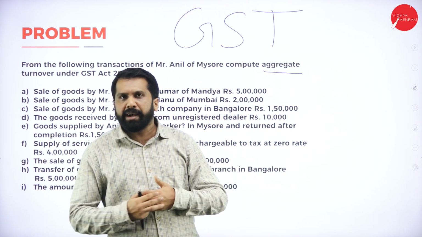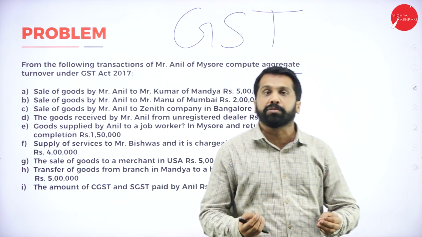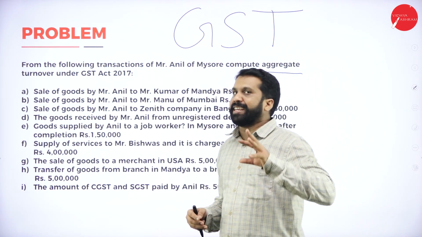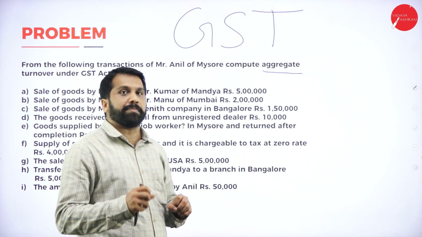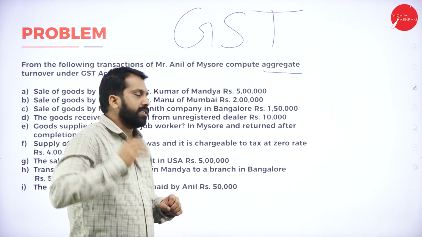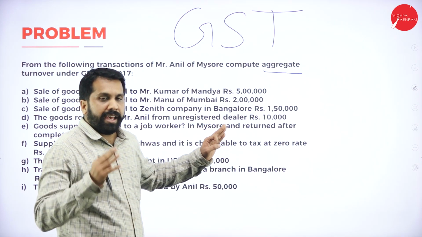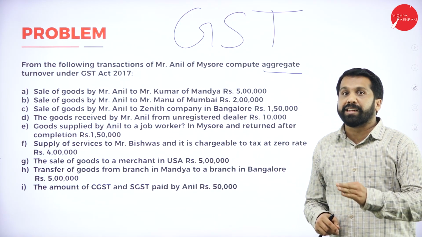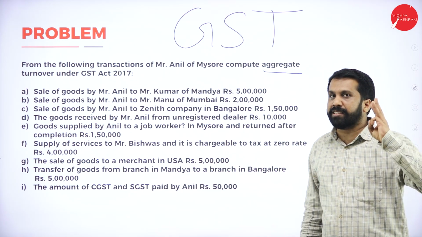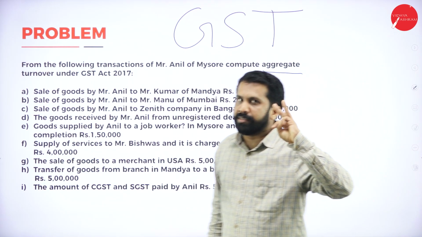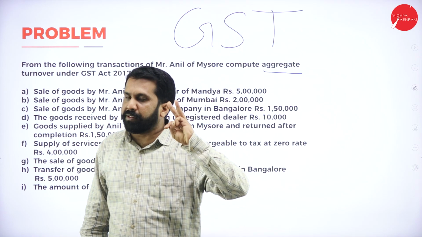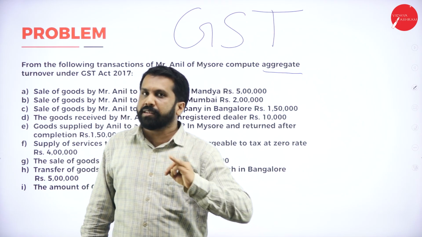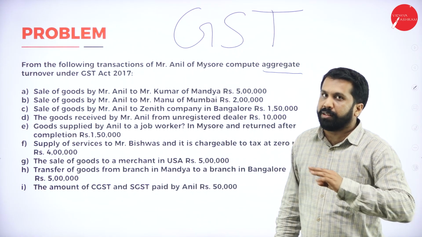Job work means what? I have done all the production work, but packing I don't know to do. What I'll do, I'll give it to somebody. That person will do all the packing work. So the packing work will be done by XYZ. Somebody will do that. So that is called job work. Anything which is given for job work, we consider it as not considered for aggregate turnover. Which are the three things we don't consider? Job work we will not consider, and anything which is received or receivable will not consider.